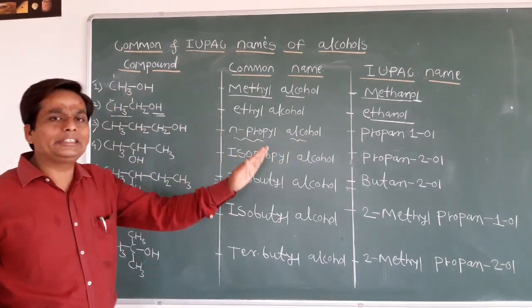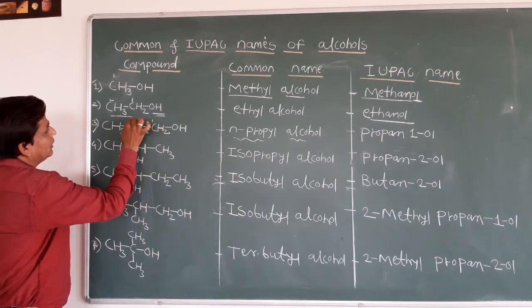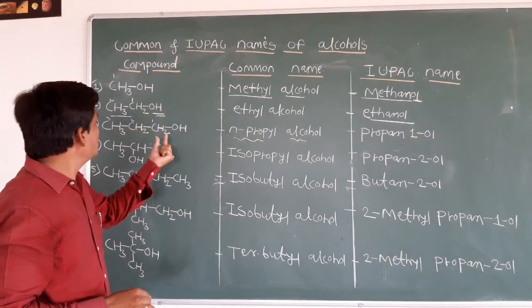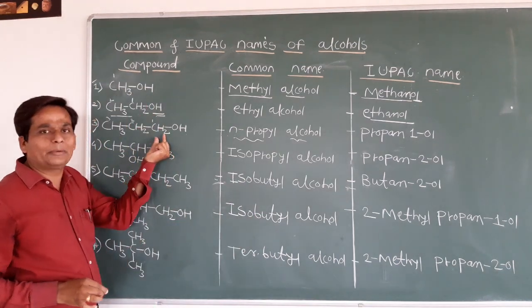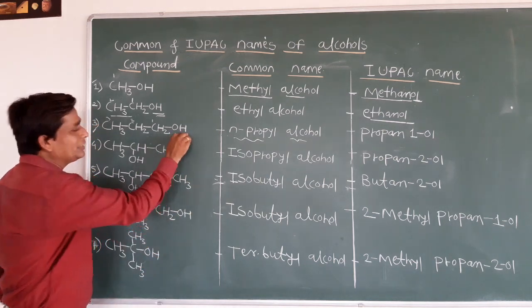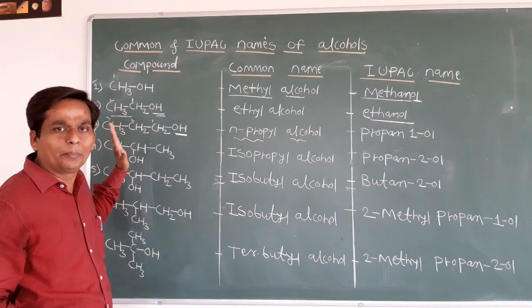When you give the IUPAC name of the same structure, you give the numbering from here: 1, 2, 3. Total how many carbons are there? Three carbons. You start the numbering from this side only because it follows the lowest numbering rule, because the hydroxy group is attached to the first carbon. Three carbons means it is propane.